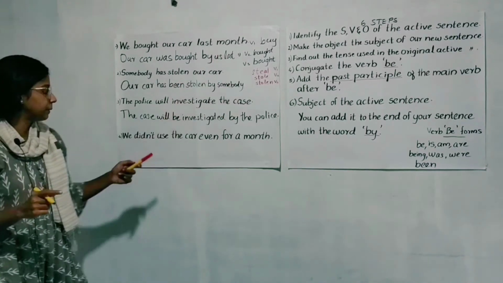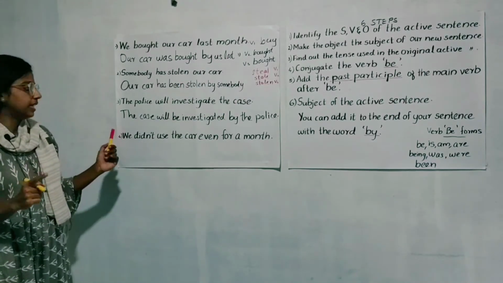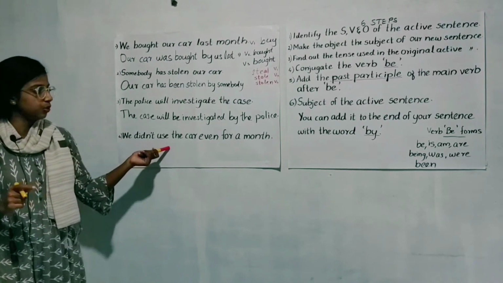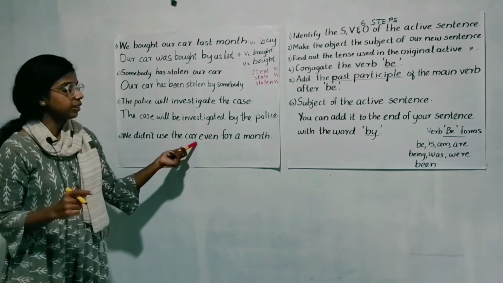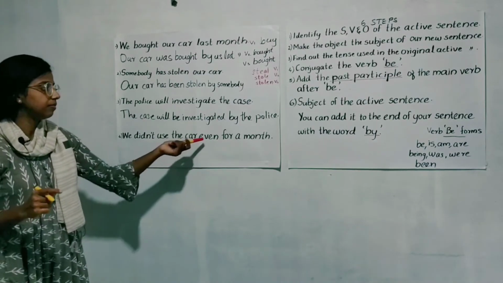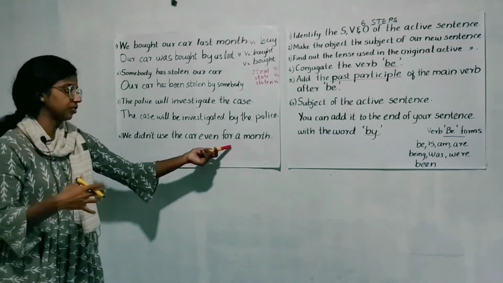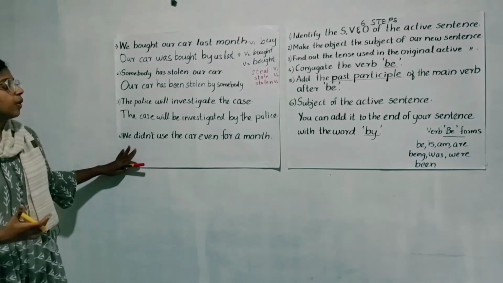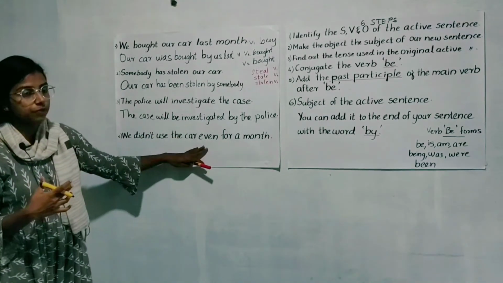The 6 steps, right? First, identify the subject we, verb didn't use, and the object, the car, and there is the prepositional phrase, that is, additional details of the sentence. So what is the first thing we have to do?